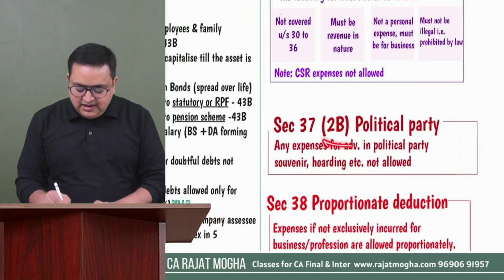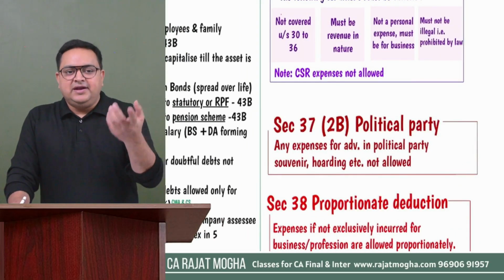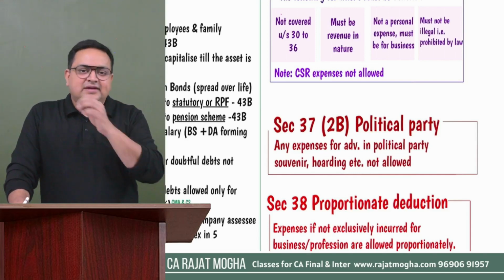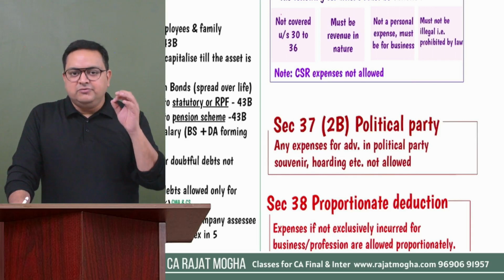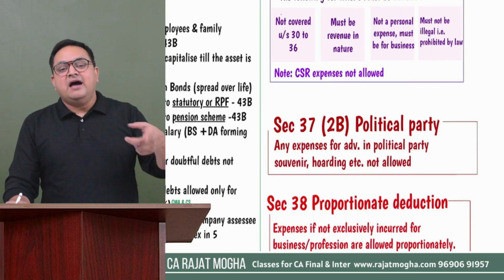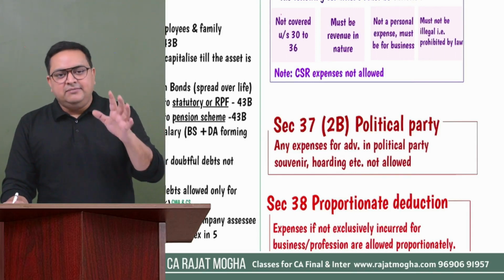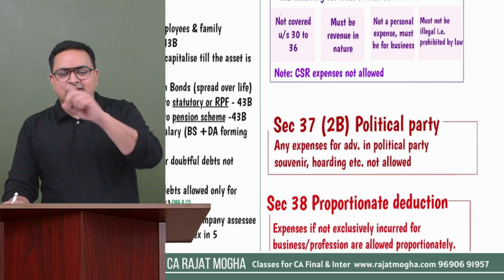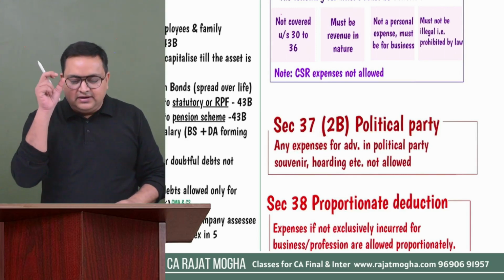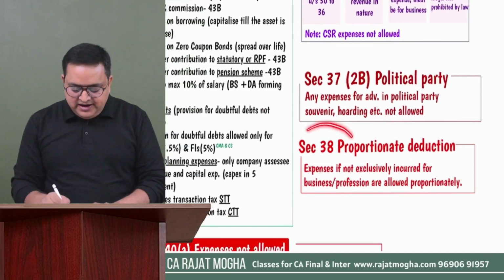Okay. And this is one of the examiner's favorites. If you have given any advertisement in any political party brochures or pamphlets or catalog, in that case, that expense is not allowed. If you give any contribution to a political party, that cannot be claimed as a business expense. But yes, we have another section in the deduction chapter, 80GGB and 80GGC. In that case, it can be claimed as a deduction under Chapter VI-A, but not as a business expense. So if the assessee has shown it as a business expense, please disallow that expense.